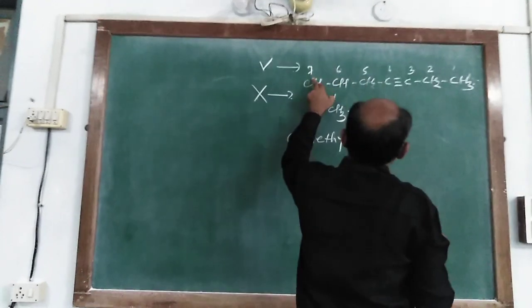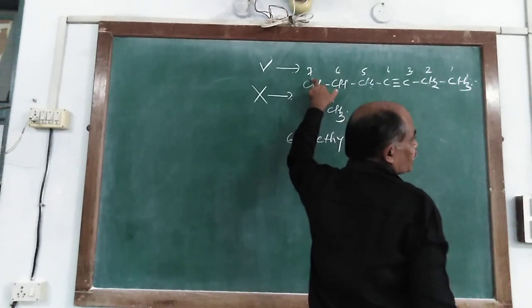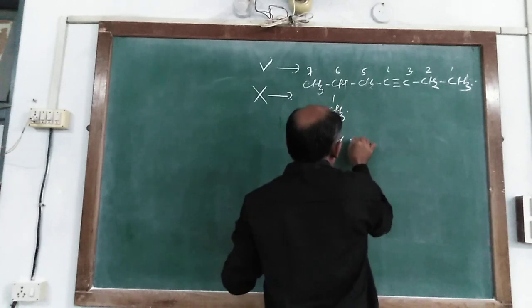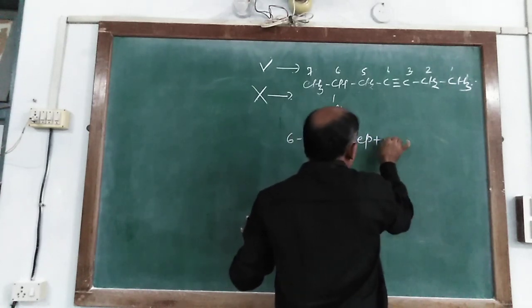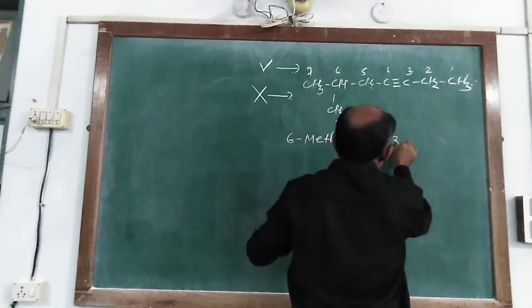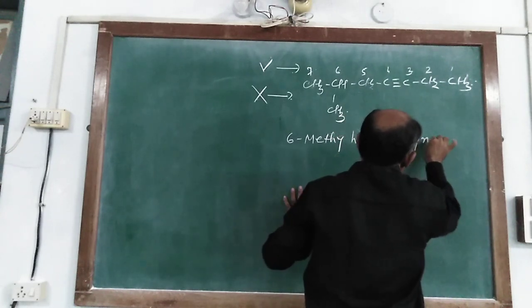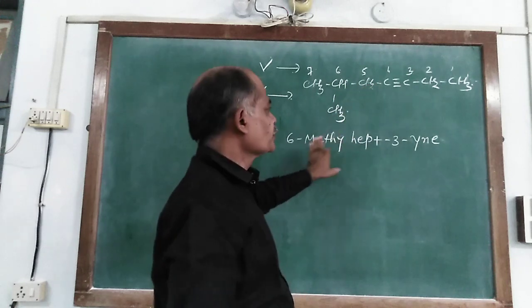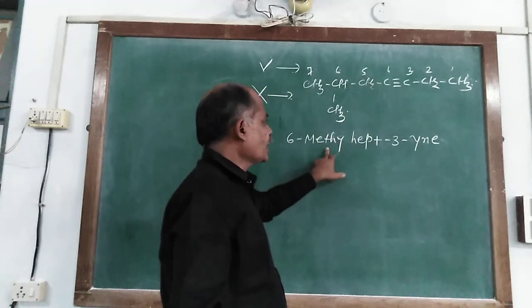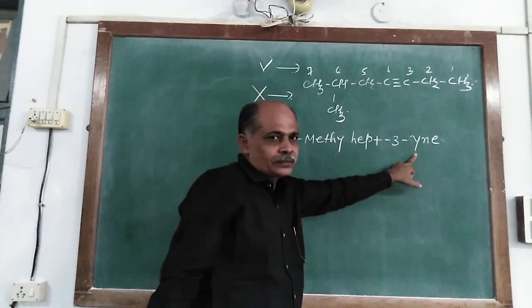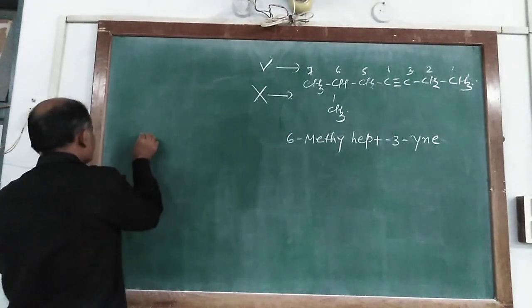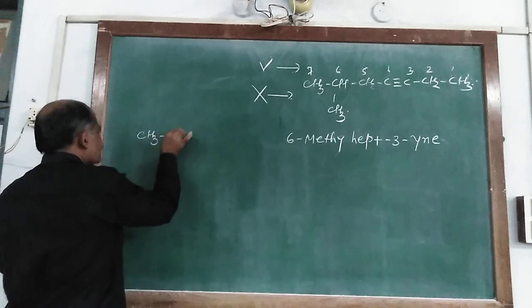6-methyl in the main chain or parent chain, it consists of 7 carbon atoms. So it is hept, and the triple bond is at position 3. In this way, it is named as 6-methyl hept-3-yne.